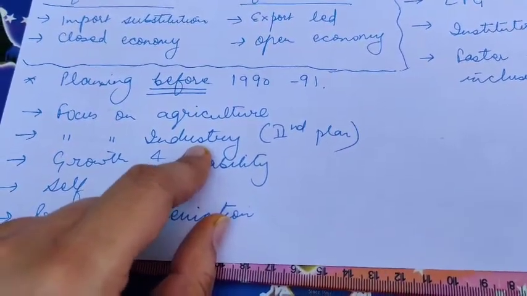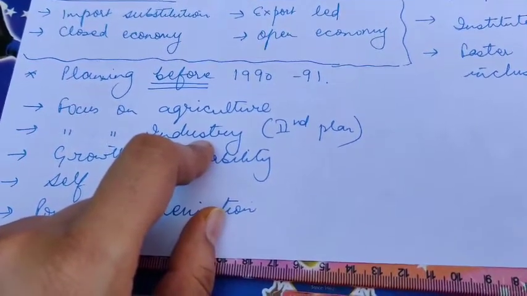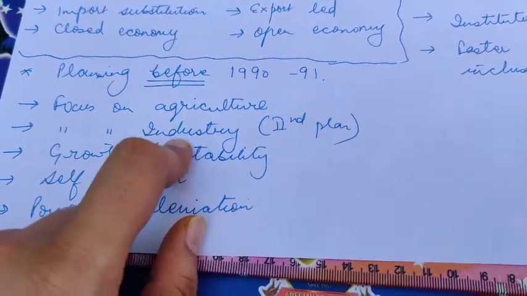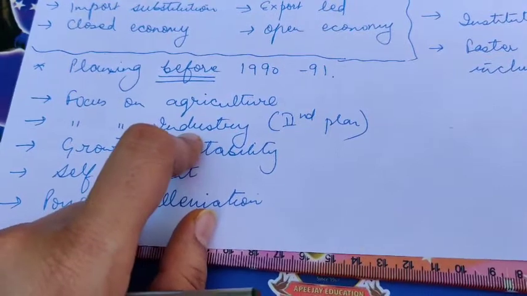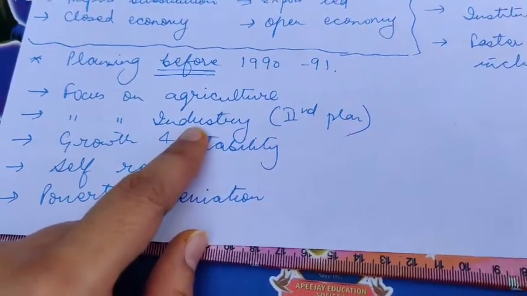Now, what are basic and heavy industries? Basic and heavy industries are nothing but cement, steel, iron ore. All these are your basic and heavy industries. Once you develop them, then only you will be able to build up roads, hospitals, schools, etc. Therefore, the second five-year plan concentrated more on industry, that is basic and heavy industries.